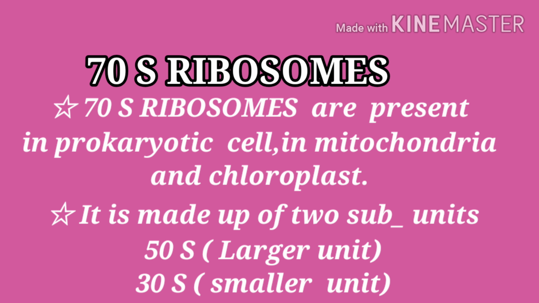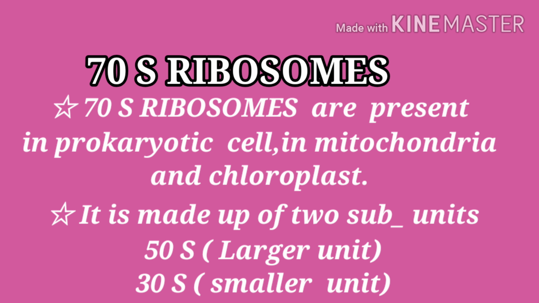70S ribosomes are mainly present in prokaryotic cells and in the mitochondria and chloroplast of the eukaryotic cell. Because of the presence of ribosomes and DNA, they are called semi-autonomous cell organelles. 70S ribosomes are generally made up of two subunits.